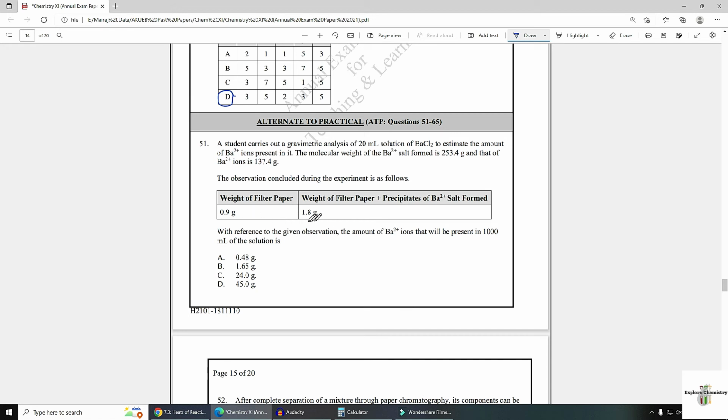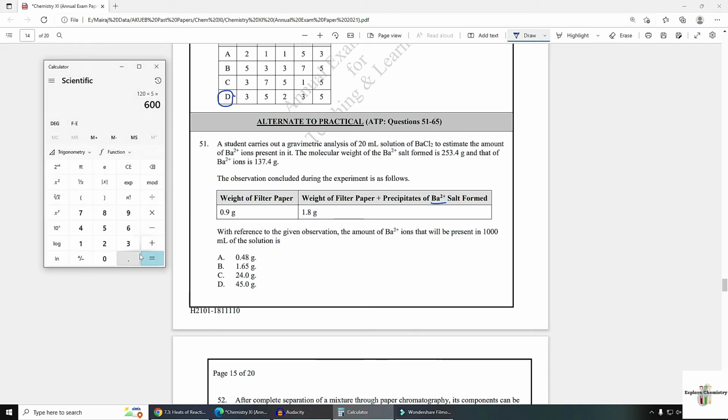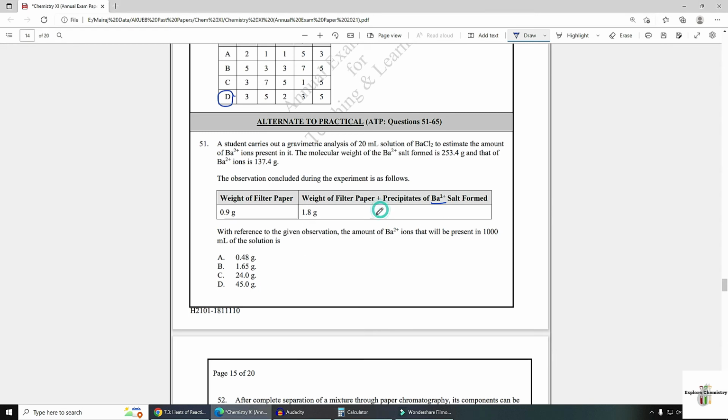From this observation you can easily calculate the mass of barium ion by subtracting the mass of filter paper. 1.8 minus 0.9 means mass is 0.9 of barium ion. With reference to the given observation, the amount of barium ion that will be present in 1000 ml of the solution is.